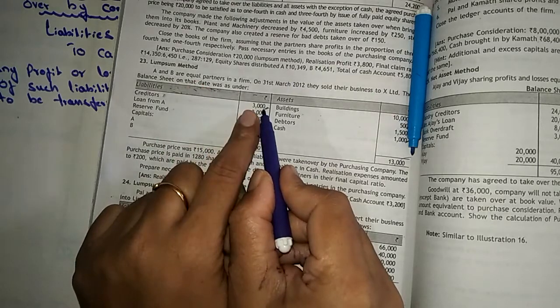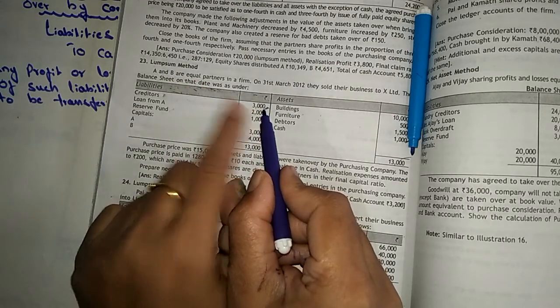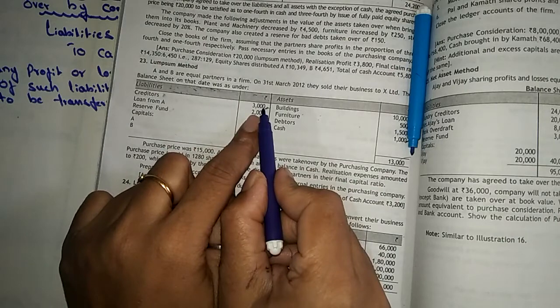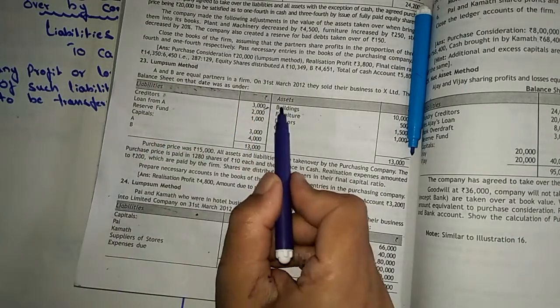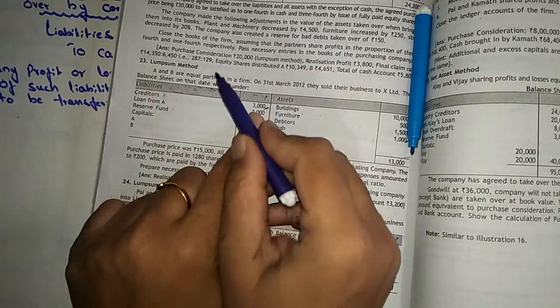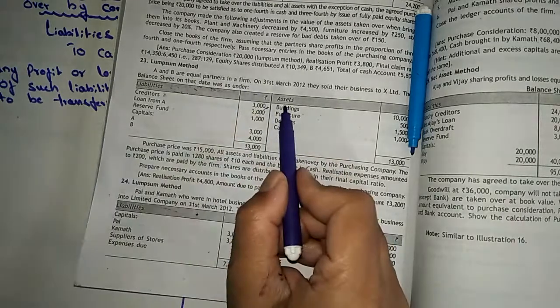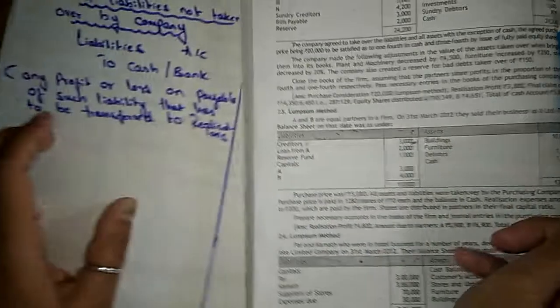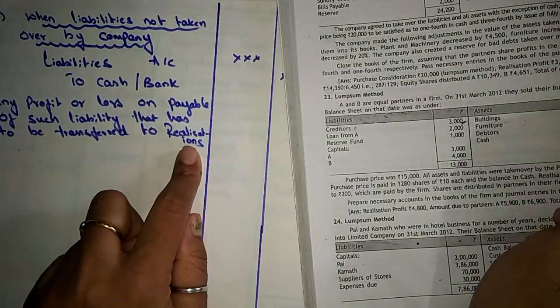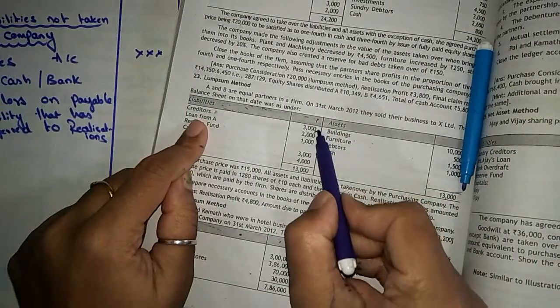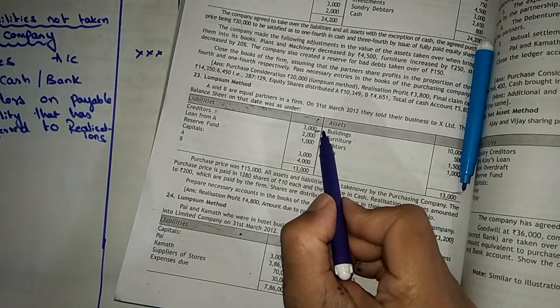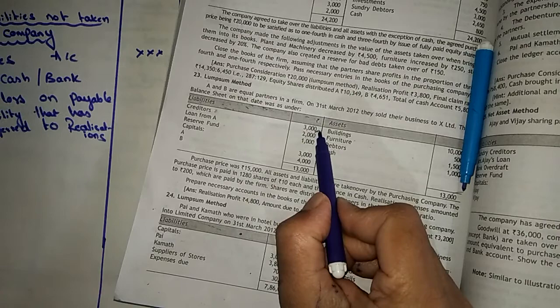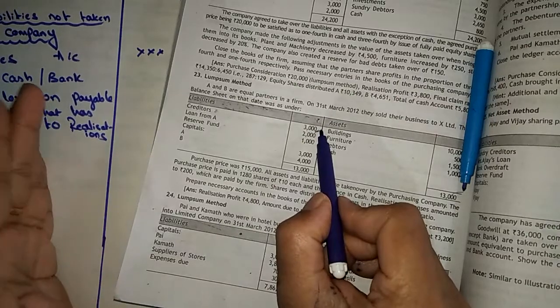Is it a profit or loss for the firm? The payable value as per the balance sheet was 3,000, but only 2,000 is paid by the firm. That 1,000 is a profit for the AB partnership firm, that we need to transfer to the realization account. If there is any profit or loss on making payment towards a liability, we need to transfer it to the realization account.